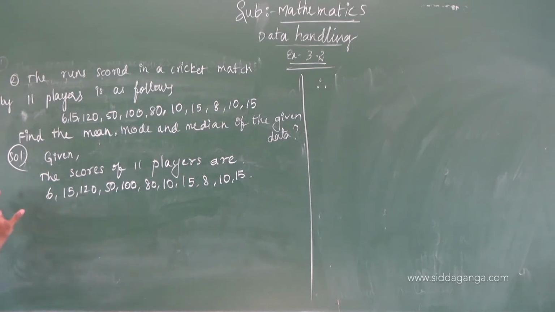We have to find the mean, median and mode of the given data.